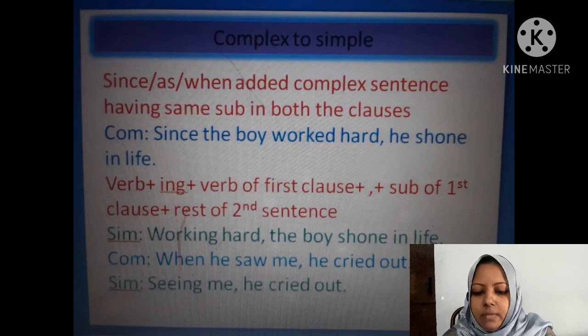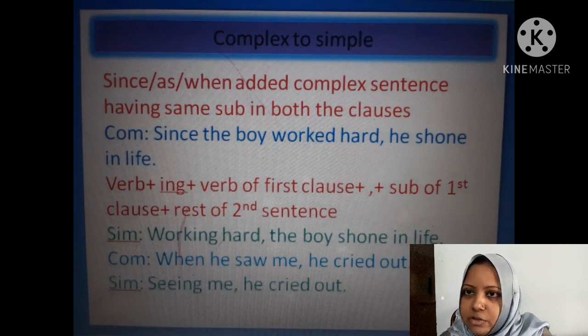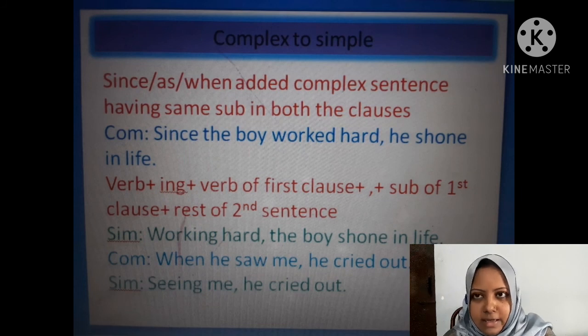And the structure of changing this kind of complex to simple, verb plus ing plus verb of the first clause plus subject of first clause plus rest of second sentence. We can change it. Working hard, the boy shone in life.